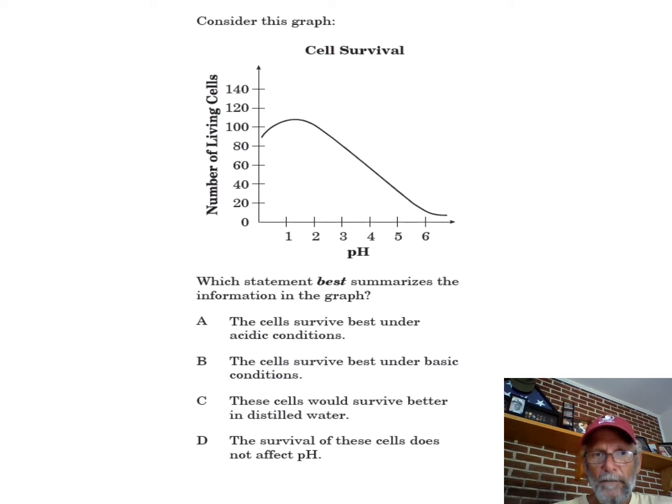Here's the question. They love questions on your EOC test that are based on data and or graphs. And so here we have a graph with your question. Which statement best summarizes the information in the graph? When they emphasize the word best, they're suggesting that some of these might be okay, but we want you to pick out the best one. Well, what's the information in the graph? Here's how I would approach graphs if I was you.